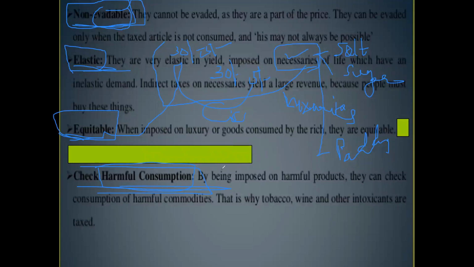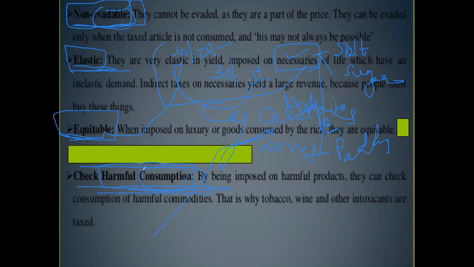If the government wants the people to consume fewer cigarettes, what will the government do? The government will increase the tax on cigarettes. Similarly, there are different kinds of wines, whiskey, brandy, or vodka. If the tax is increased on them, automatically consumption will reduce.